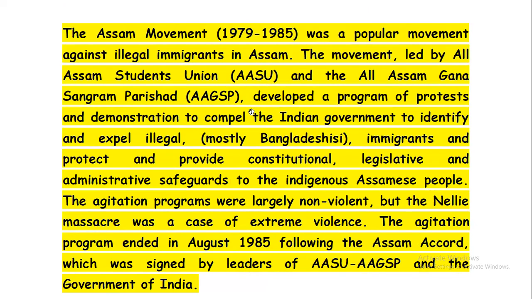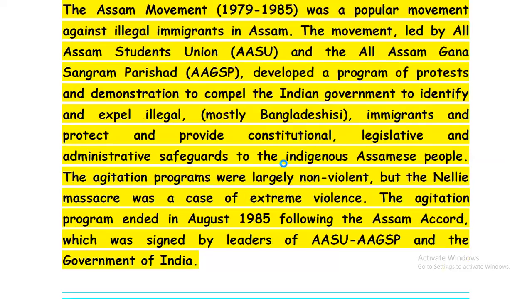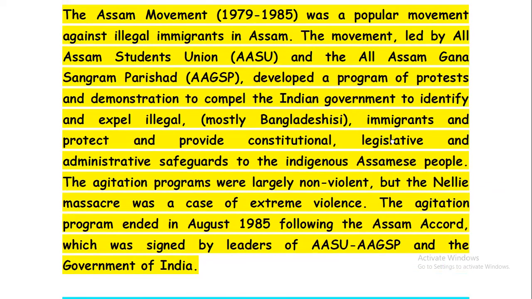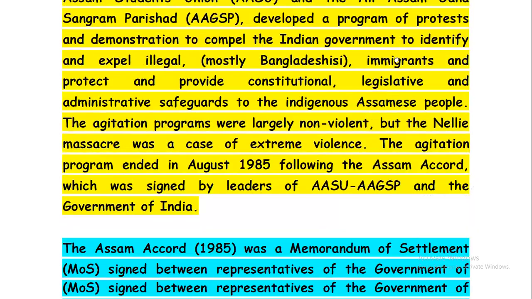They developed a program of protest and demonstration to compel the Indian government to identify and expel illegal immigrants, mostly Bangladeshis, and to provide constitutional, legislative, and administrative safeguards to the indigenous Assamese people. So that was the main motive of the Assam movement, 1979 to 1985.